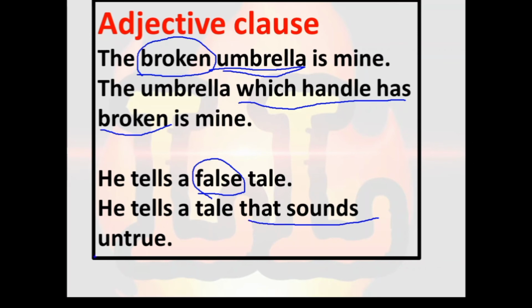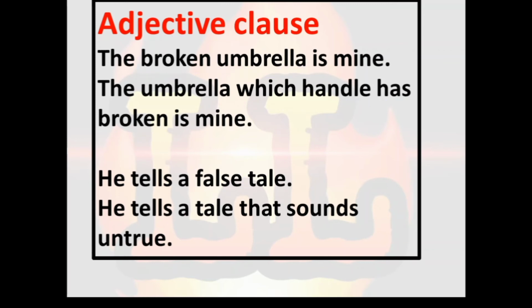That clause gives more information about the noun tale. He tells a tale. Which tale? That sounds untrue. Means whenever we take a clause which gives more information about a noun, it is called an adjective clause.